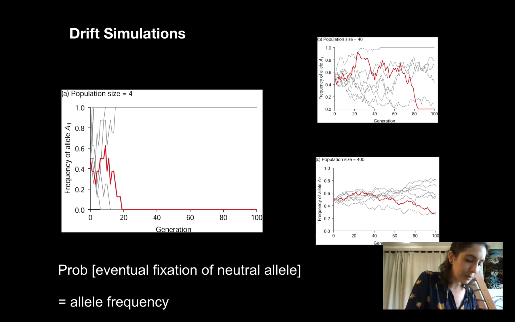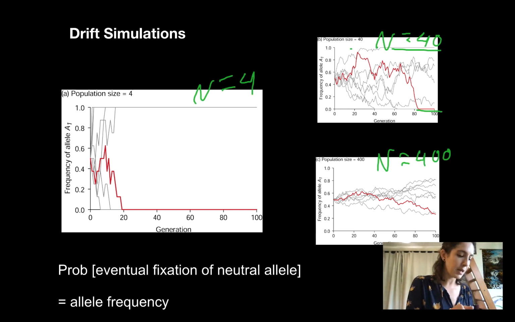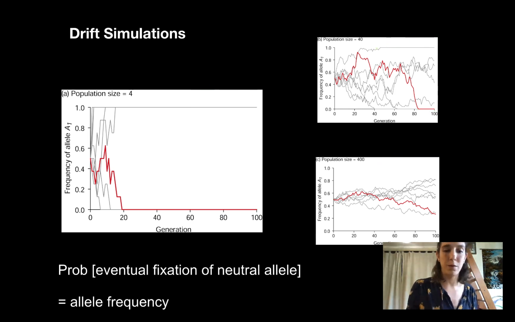And that's what happened in these models. About 50% of them reached fixation for the A1 allele, and about 50% of them reached fixation for the A2 allele, both of which, again, started at a 50% frequency. It's equal to the probability that they would eventually become fixed in a population.